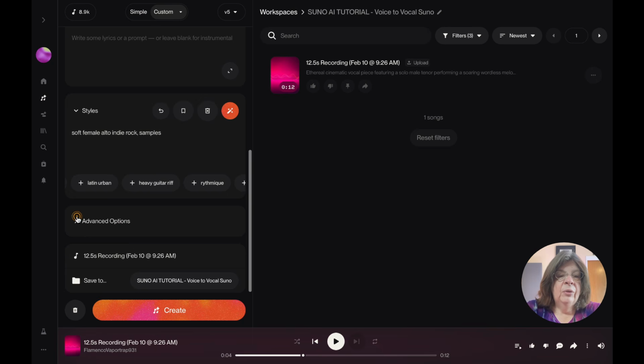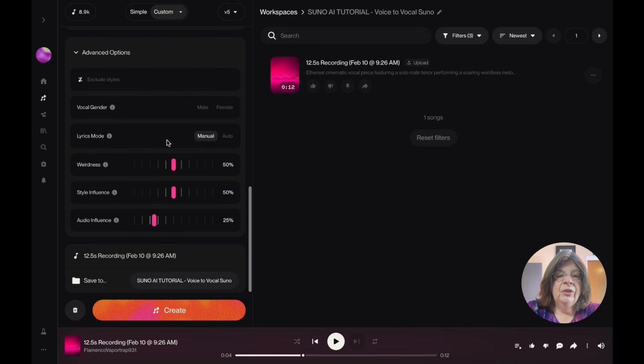Under advanced options, I'm just going to leave it on manual, set the weirdness all the way down, and the style influence all the way down. In this 85-90 range, you can play around with it and you're going to get different results, but I like to go into the red. This is 87, that's fine. If you look at my last video about using your voice rather than prompts and then combining those into a song, you'll see the settings are somewhat similar. This style influence, actually, I'm going to leave up a little more, around 30.